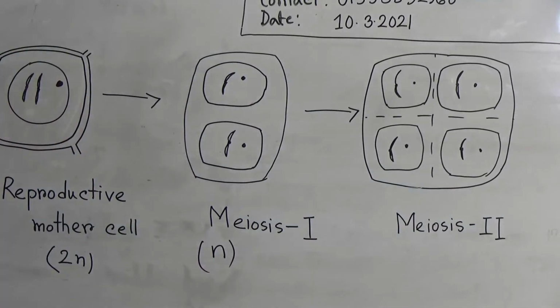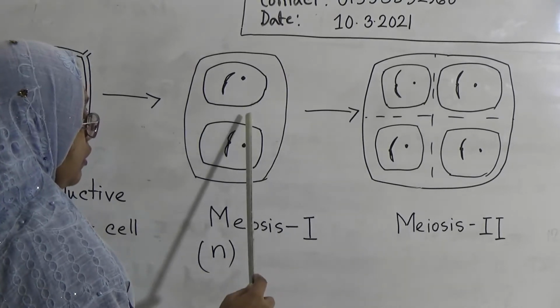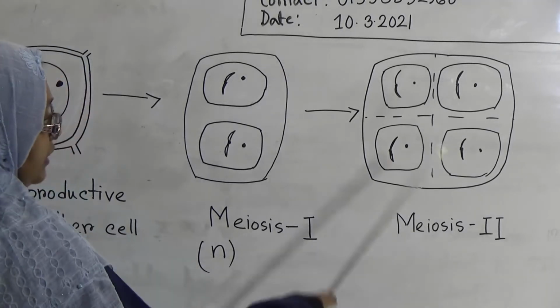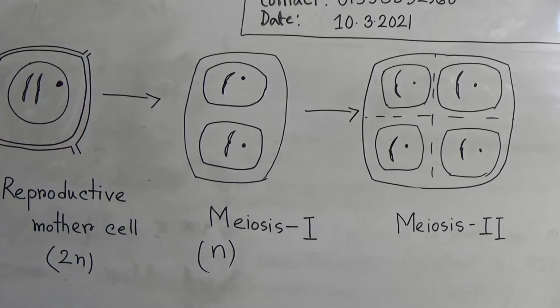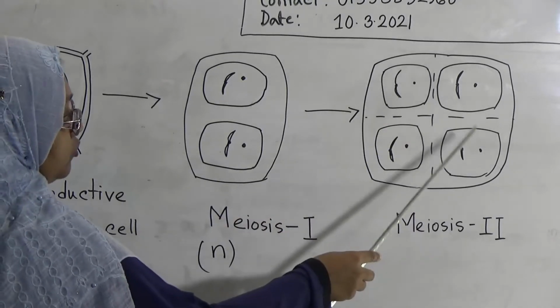Now the question can come: why is meiosis II known as just like mitosis? Because in meiosis I the reduction already occurs, and in meiosis II the cells from meiosis I only divide and produce 4 cells. That's why it is just like mitosis, because the chromosome number will be the same here in meiosis II.